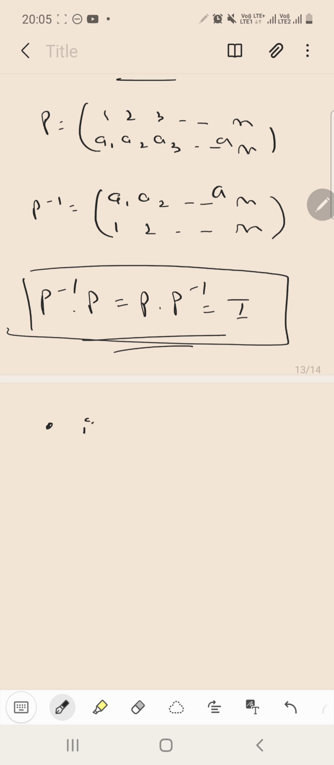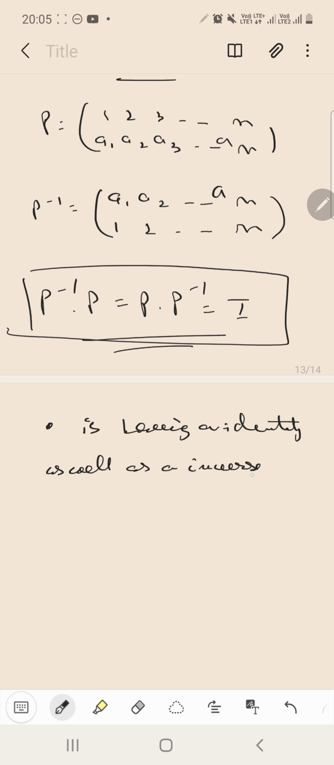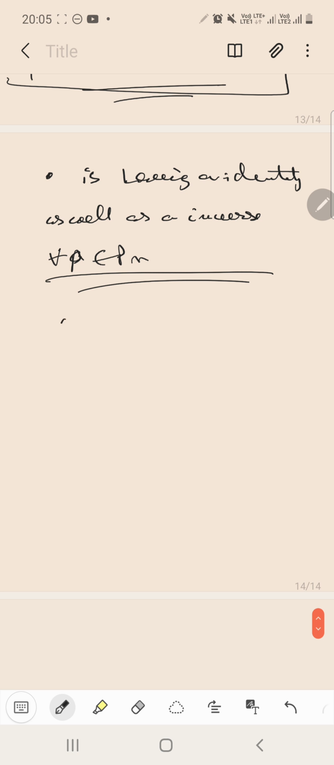So from these three statements you can say that the multiplication is having an identity as well as an inverse for all P belonging to the set Pn. So basically Pn and multiplication forms a group.